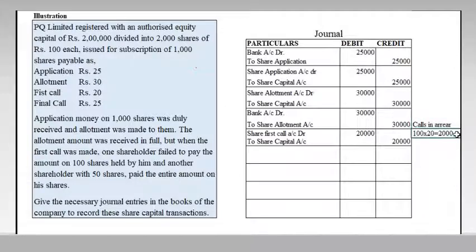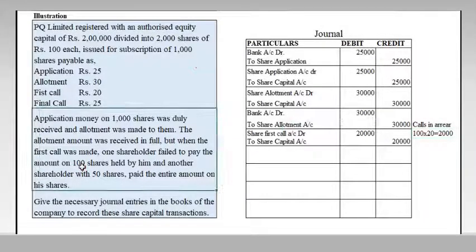So how did we find out this calls in arrears area? One shareholder who is holding 100 shares did not pay the first call. The first call is 20, so 20 into 100, 2,000 rupees he didn't pay. That's the first case. And another shareholder with 50 shares paid the entire amount on shares on the first call itself.